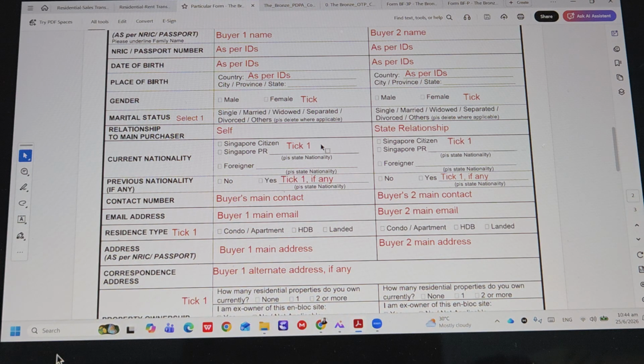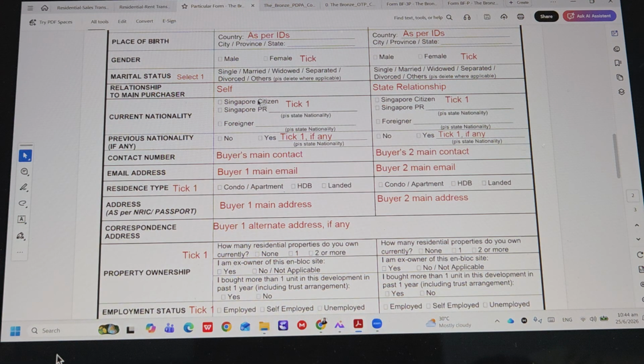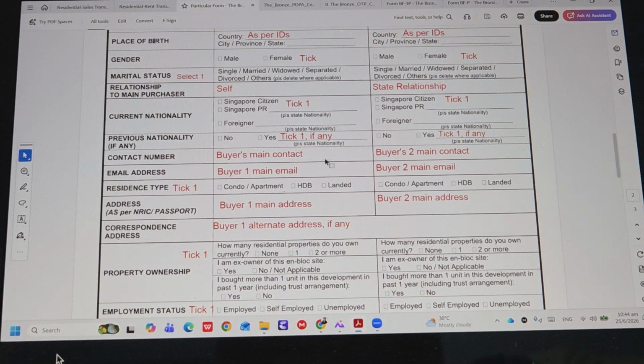This is not the actual contract yet, this is just a PP form. Nationality is next, tick one, any nationality. If the client is a foreigner who is now a new Singapore citizen and has a previous nationality, please write it.